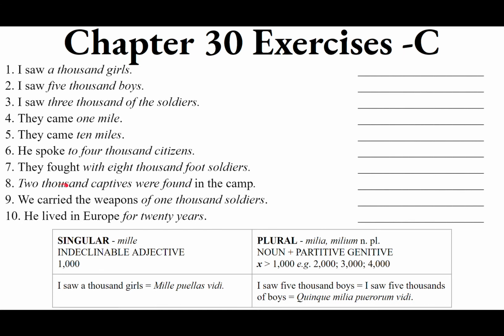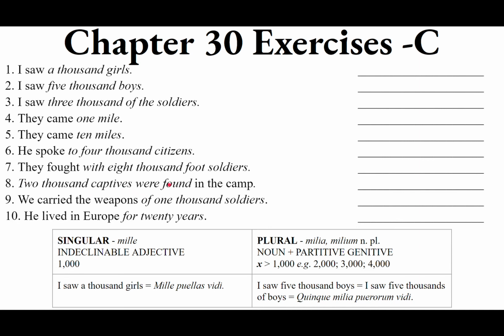We said this is the subject, so we want the nominative milia. If that's nominative plural neuter, we want duo milia, and then of captives, the partitive genitive of captivus, masculine, captivorum. Duo milia captivorum were found.